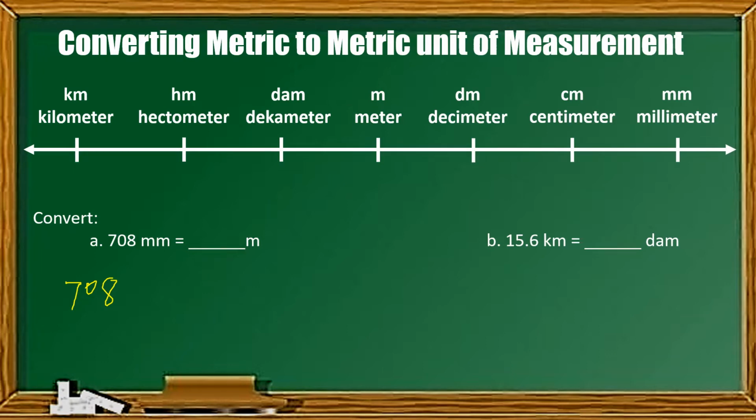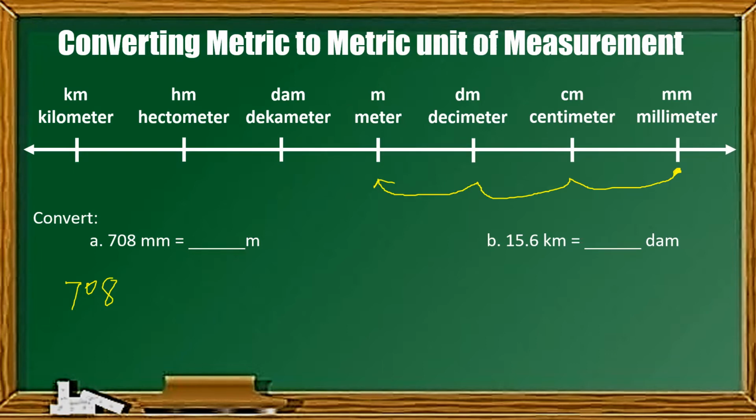And how are we going to use this illustration? So ganito lang po yan. Let us try to convert 708 millimeter. What we're going to do is look for the unit of measurement. Since we're going to convert millimeter to meter, titignan natin dito sa illustration yung movement ng millimeter to meter. Dito tayo mag-start sa millimeter at kailangan nating mapunta sa meter. Counting the number of units from millimeter to meter, we have 1, 2, 3. So from millimeter to meter, meron tayong tatlong movement.